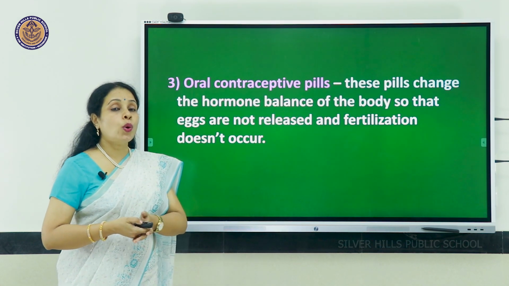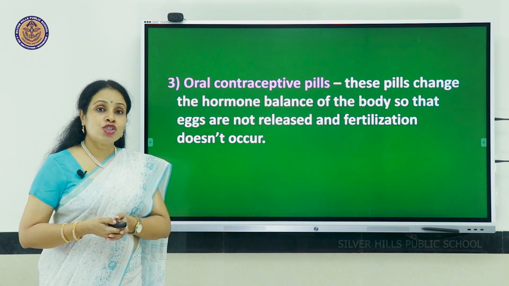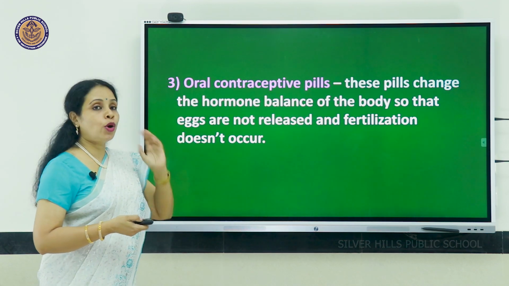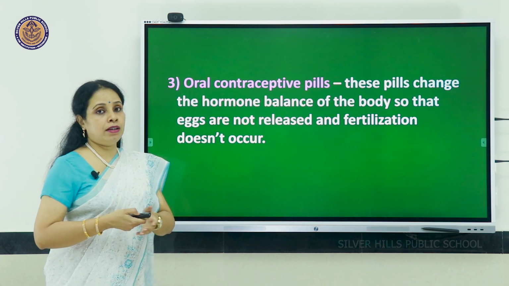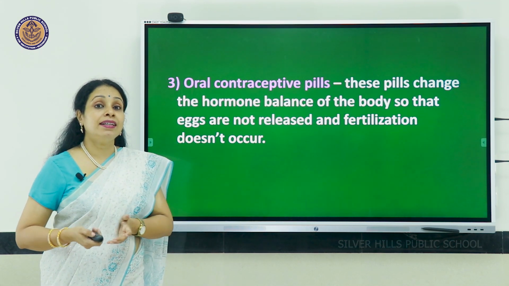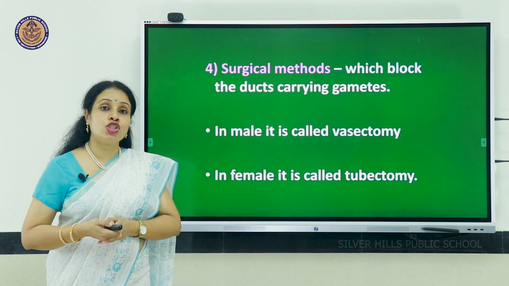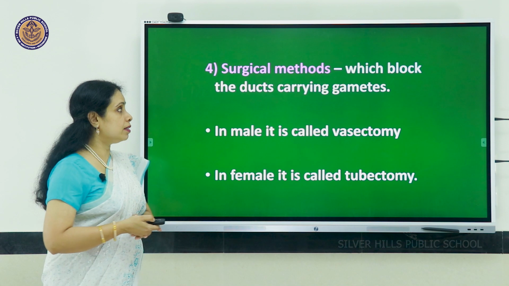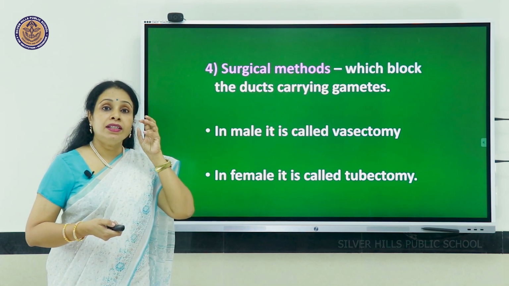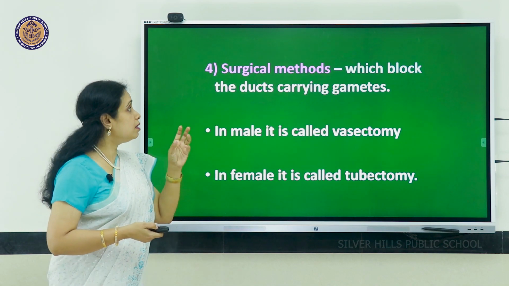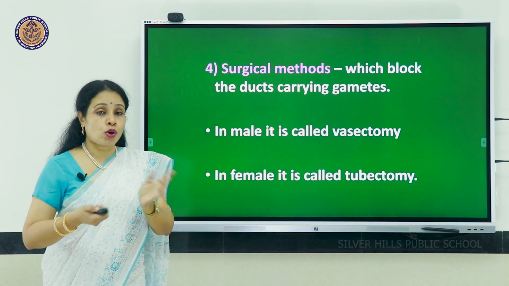Third method is oral contraceptive pills. These pills change the hormonal balance of the body so that implantation will not happen or ovum release is delayed. The fourth method is sterilization or surgical method, where the ducts carrying the gametes are permanently blocked through a